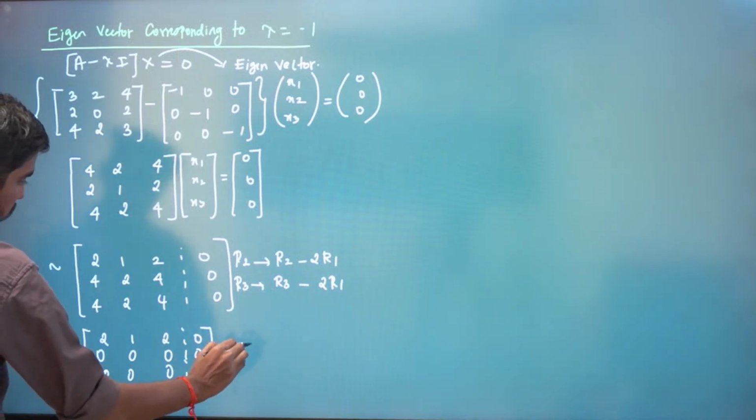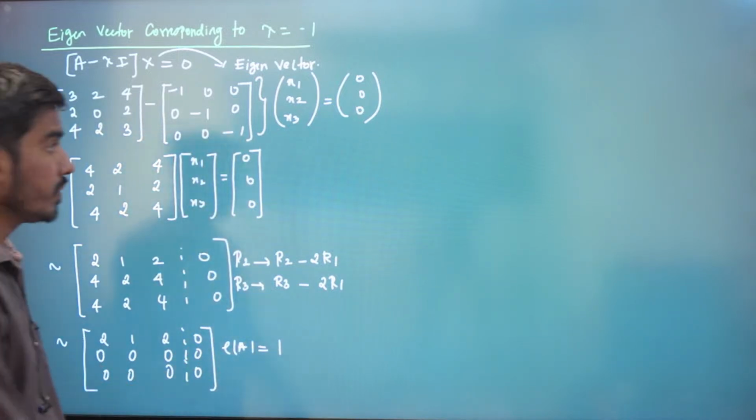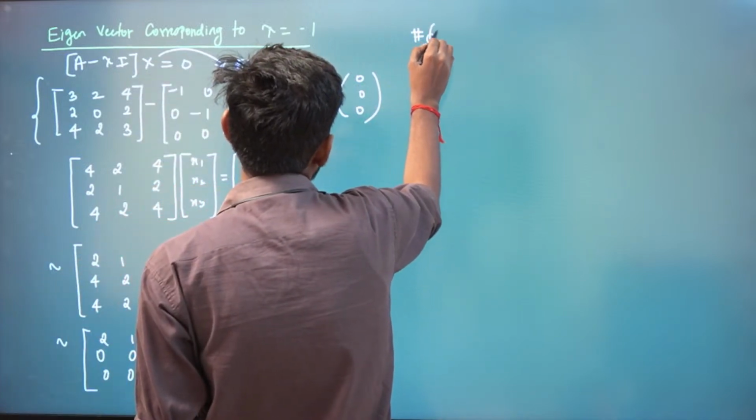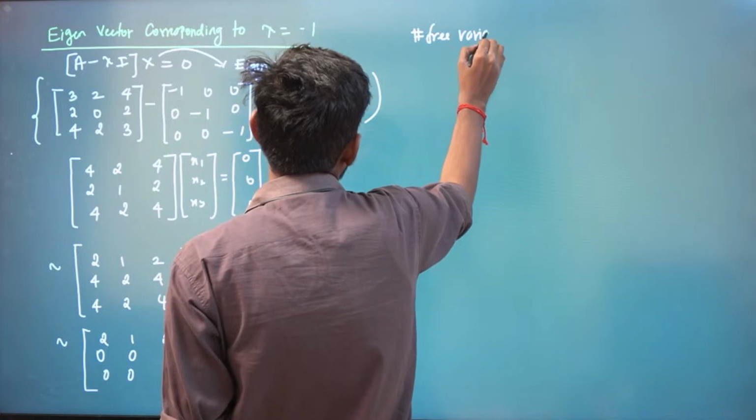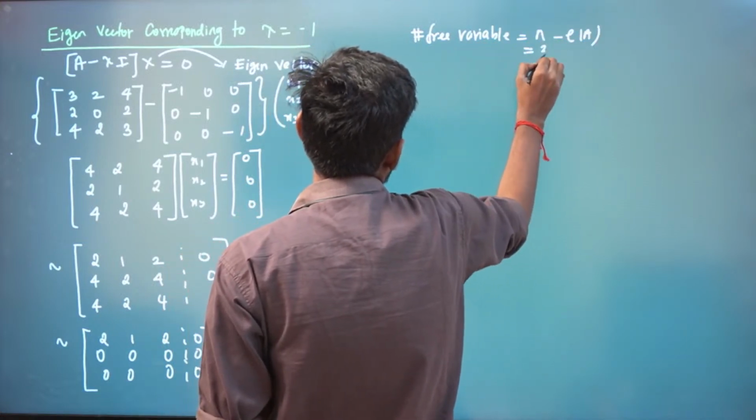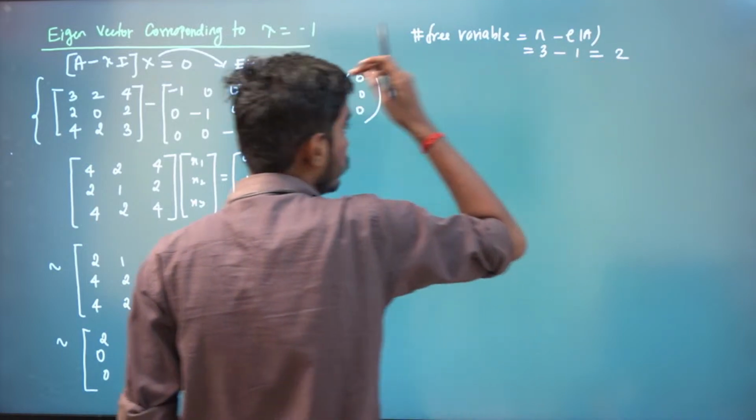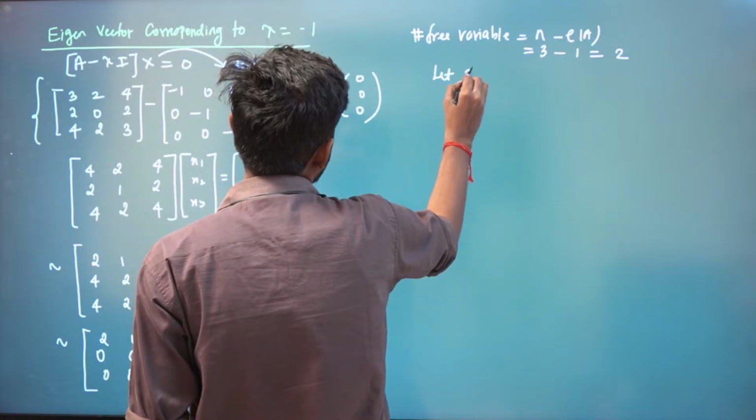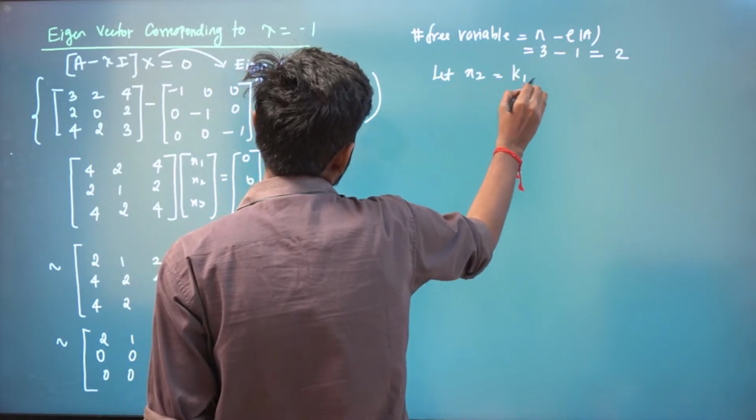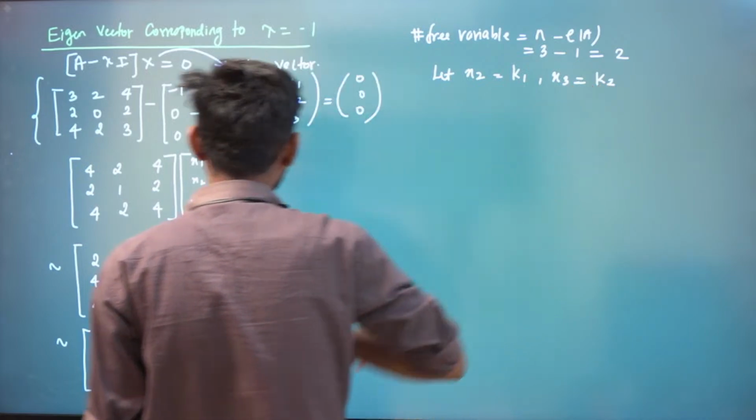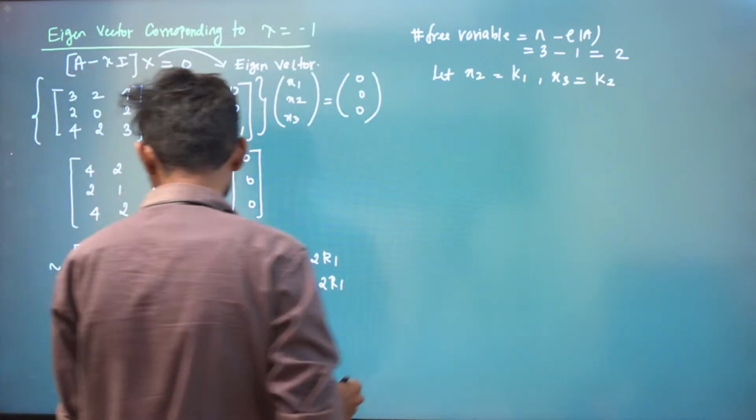And what is the rank? Rank is 1, right? So we'll find a solution for this. So the number of free variables is n minus rank of A. So n is 3, rank is 1. So we have two free variables here, right? Let us put x2 to be some k1, x3 to be some k2. We'll solve for x1. So we'll write this as equations.